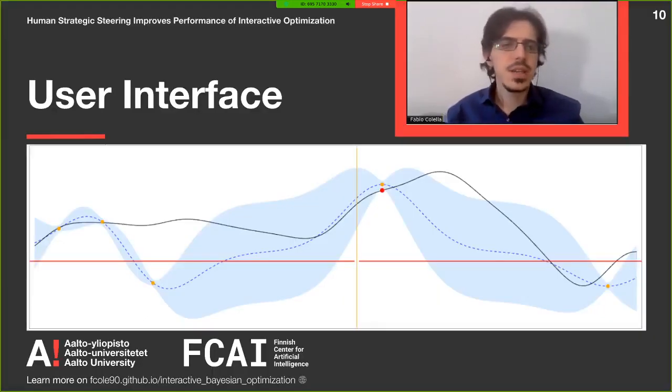You can see here the user interface of the application. The light blue on the background is the confidence bound of the Gaussian process, and the dashed line in blue is the mean of the Gaussian process. The black line is the true function, while the yellow line, the vertical one, is the AI query point for which it's asking a feedback from the user. The red line is the cursor that the user uses, so they can move it up and down to provide their feedback.